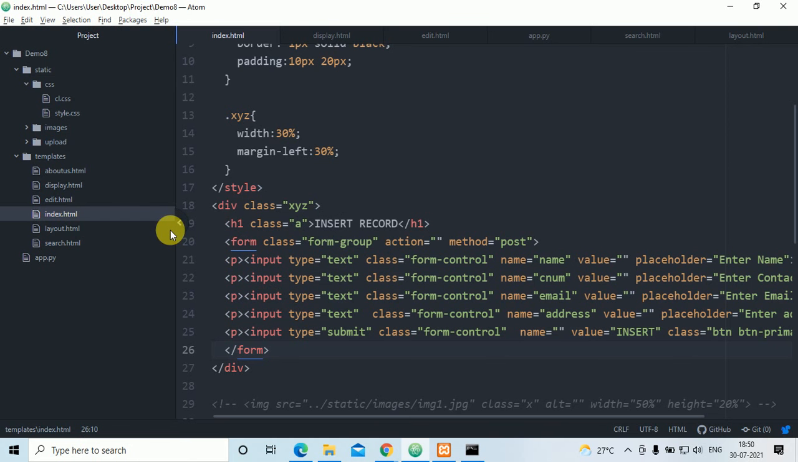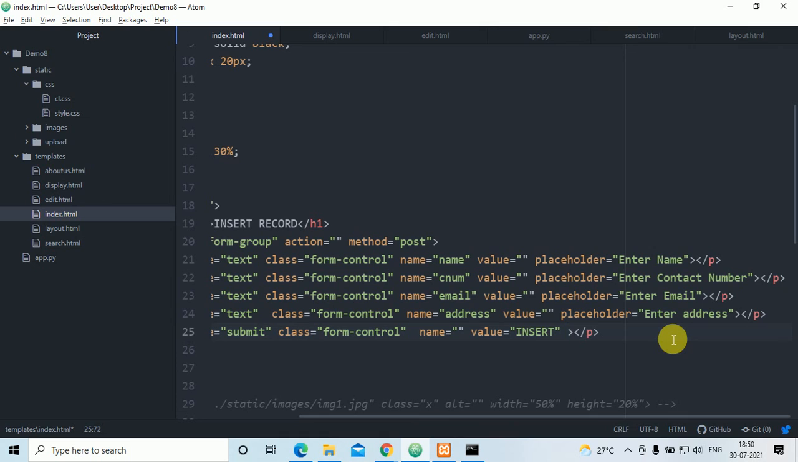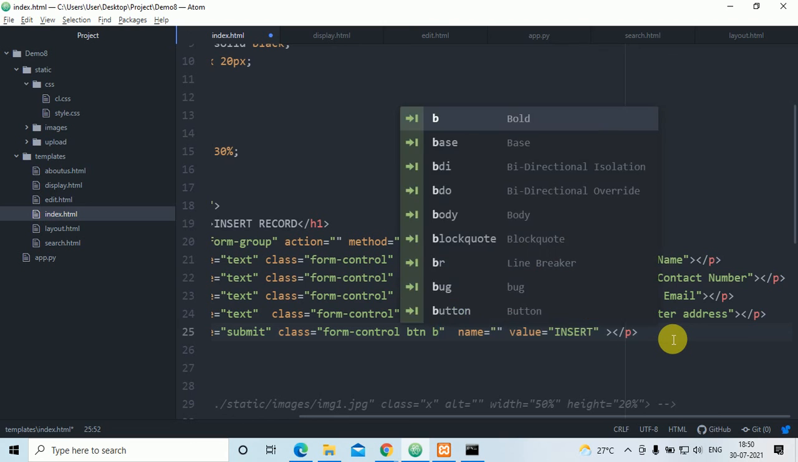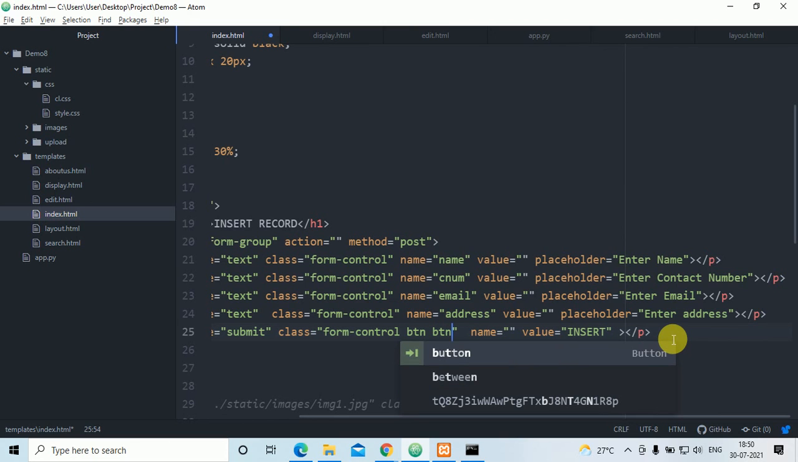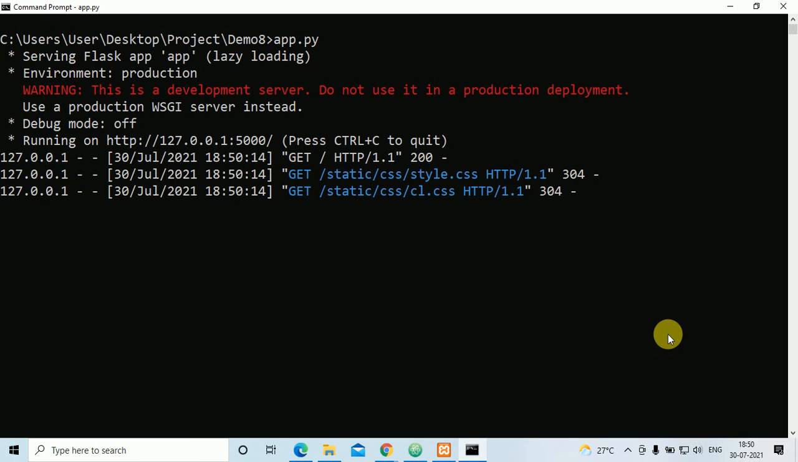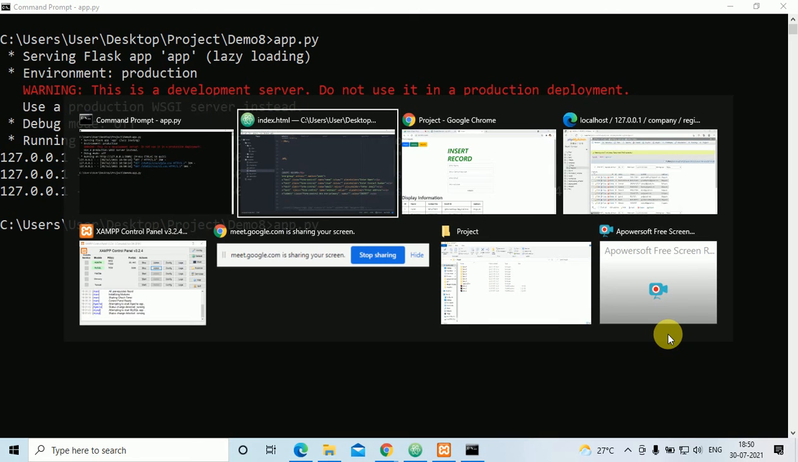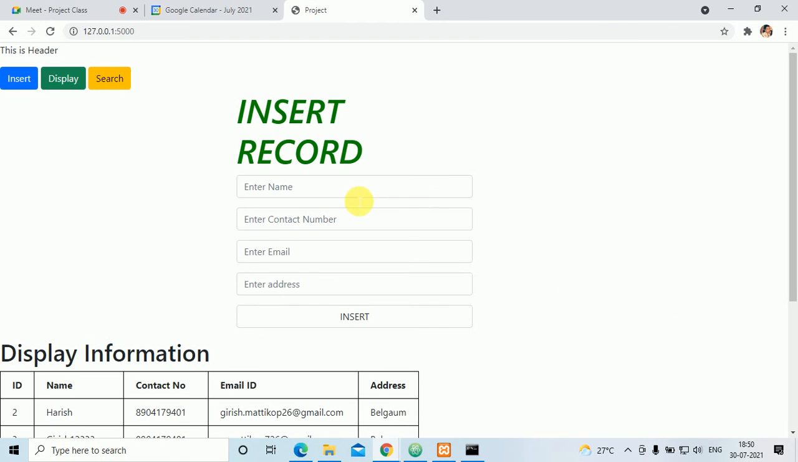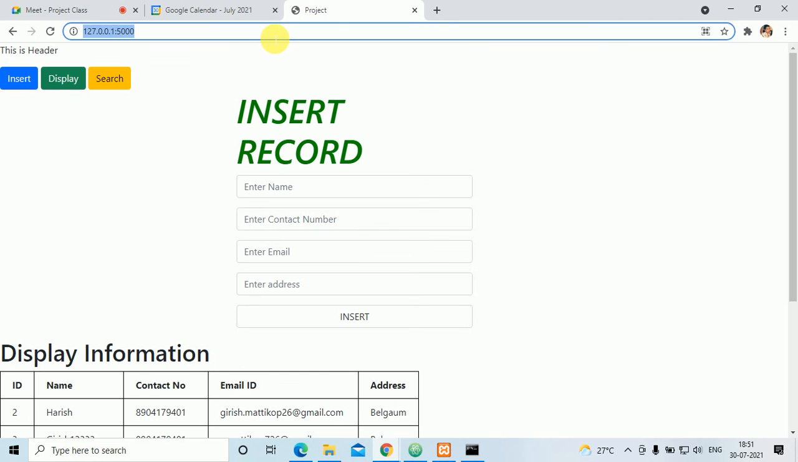I'll increase the size of width, let it be 50% only, and two classes I had given here, one is btn primary, and this all here. I'll remove these two classes, one is here and one more is form control. I'll put here btn primary. I'll save the file. If you see the video again and again, you'll understand. I'll go here once again, I'll execute it.